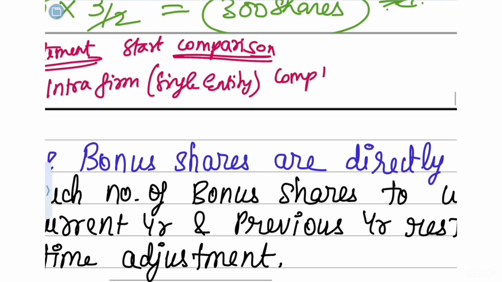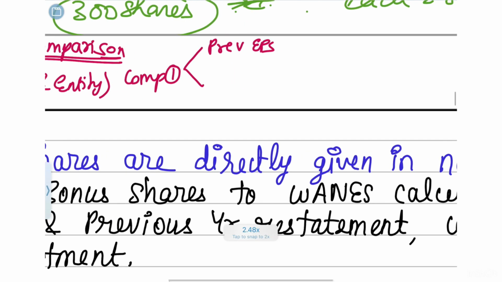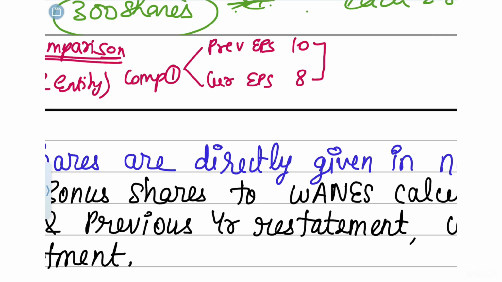In company 1 itself, see the previous year EPS, how much it has earned. It has earned 10 rupees. How much has it earned in the current year? 8 rupees. So by comparing the previous year EPS and the current year EPS in company 1 itself, you are able to understand that the performance has deteriorated.